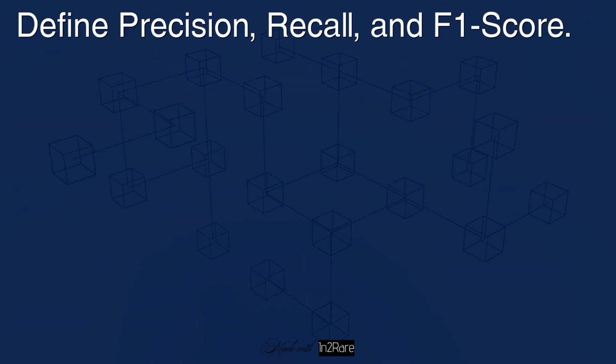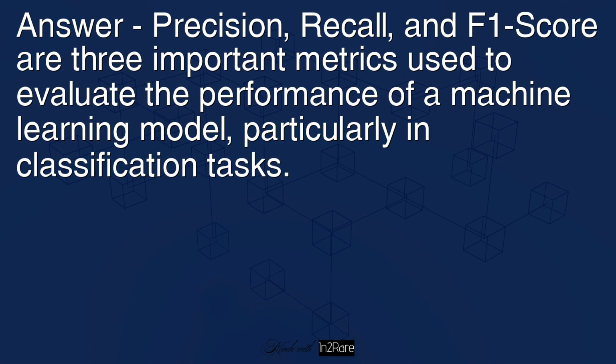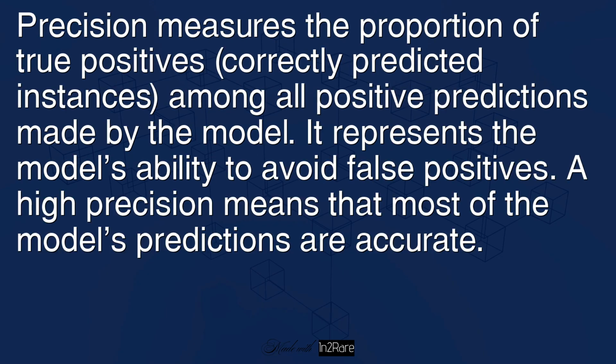Define precision, recall, and F1 score. Answer: precision, recall, and F1 score are three important metrics used to evaluate the performance of a machine learning model, particularly in classification tasks. Precision measures the proportion of true positives, correctly predicted instances, among all positive predictions made by the model. It represents the model's ability to avoid false positives. A high precision means that most of the model's predictions are accurate.